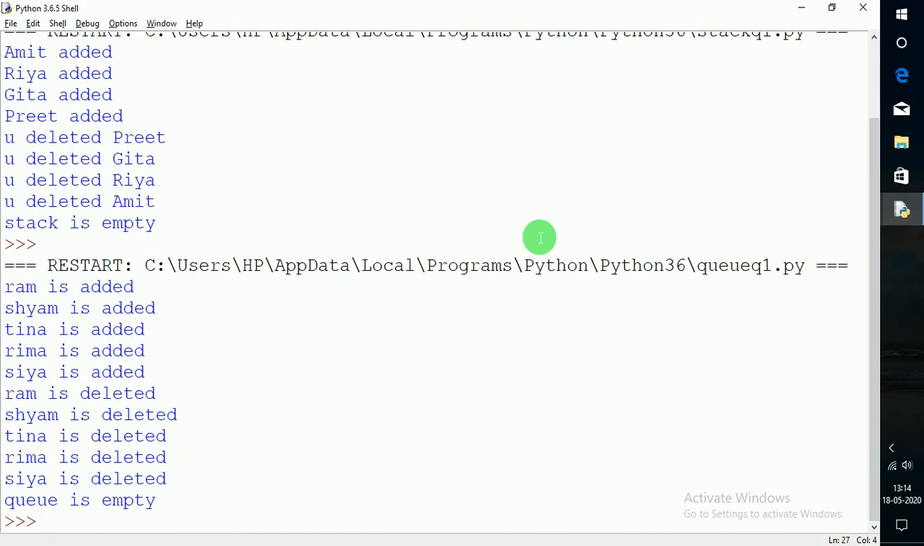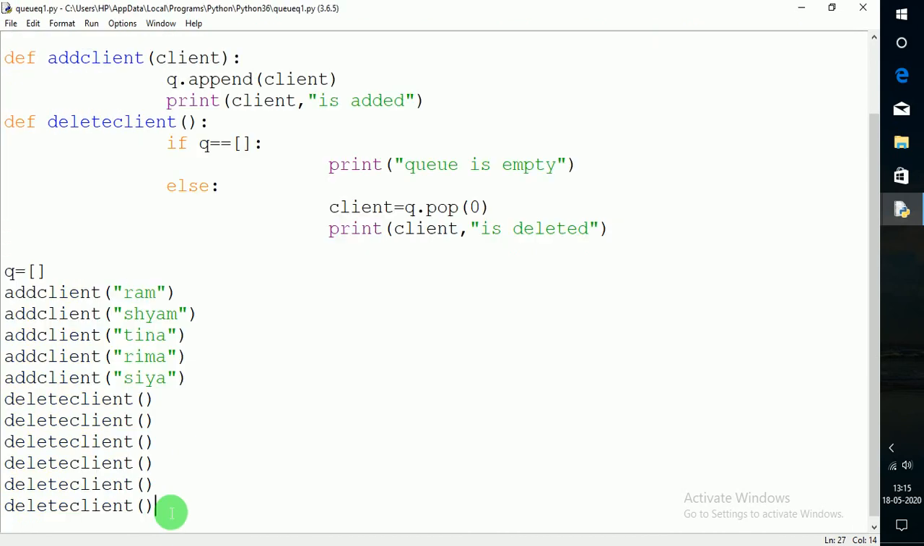Here you can see, firstly Ram is added, Shyam is added, Tina is added, Rima is added, and Sia is added. And because it is a queue, and Ram is added first, it has to be removed first, because it's a queue, not a stack. So that's why Ram is deleted first, then Shyam, then Tina, Rima, Sia, and after all the clients are deleted, the queue becomes empty.